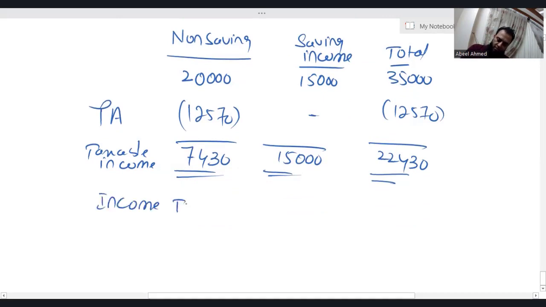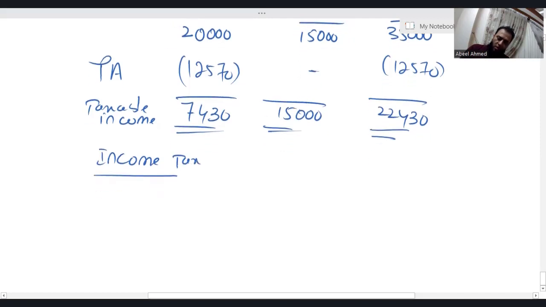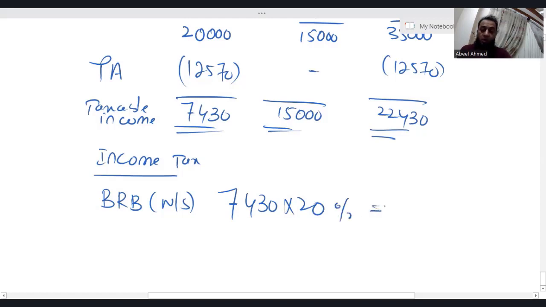Income tax. Basic rate band, obviously, entire 7430 obviously falls in basic rate band. Applicable tax rate is 20%. 7,430. If I take 20% of this, I'm getting 1,486. Now, there's no more taxable income from the non-saving income. So we have to move towards saving income.